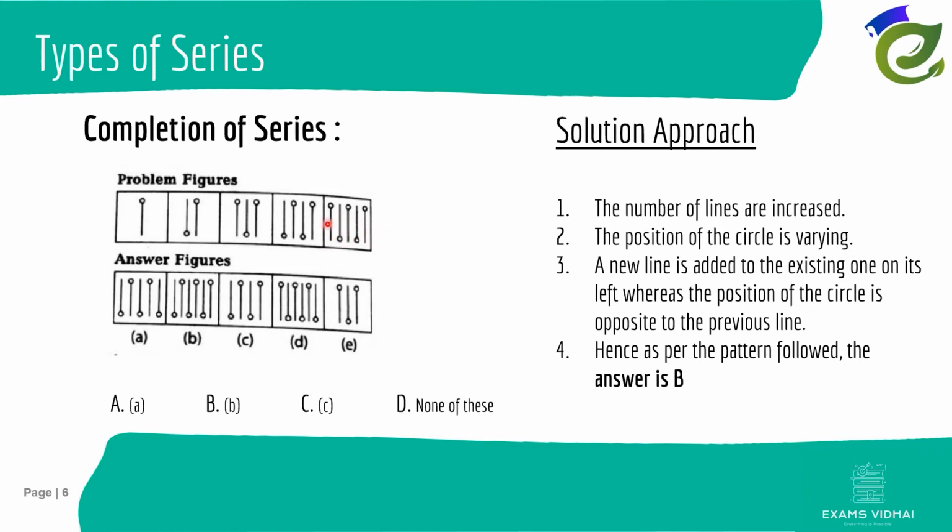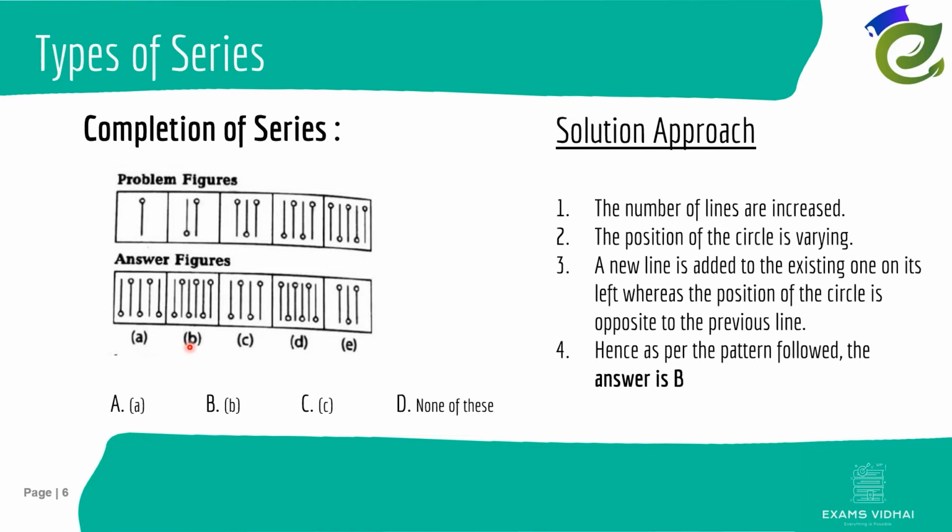Because in this block the circle is at the top, in the next block it should be at the bottom, correct? So now we have only options B and D. Now we can get the answer by checking whether our circle is at the top or at the bottom. We need a circle at the bottom, correct? So D cannot be our answer. So our answer is B here.